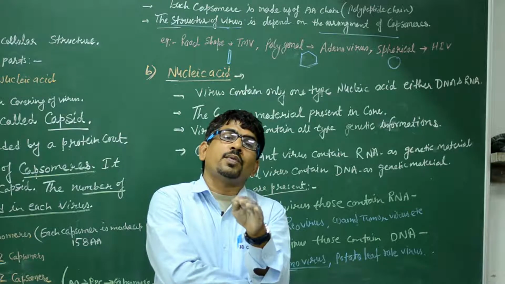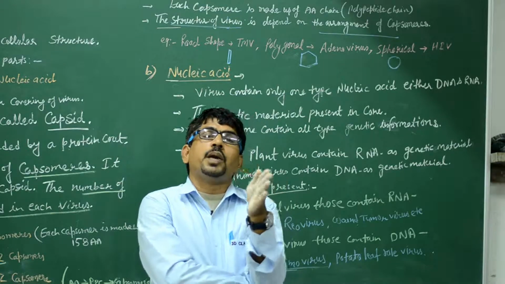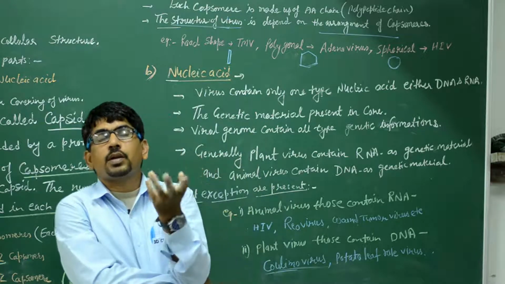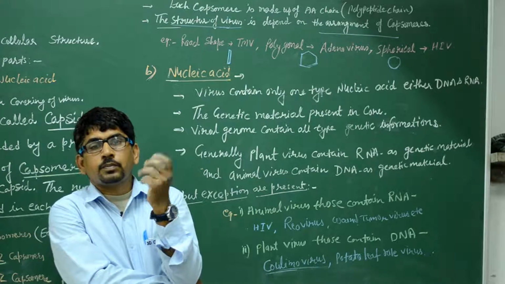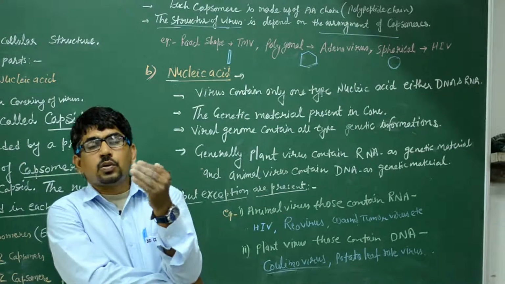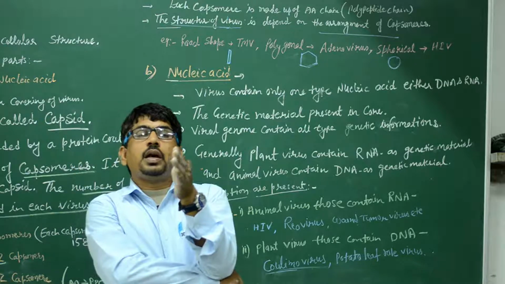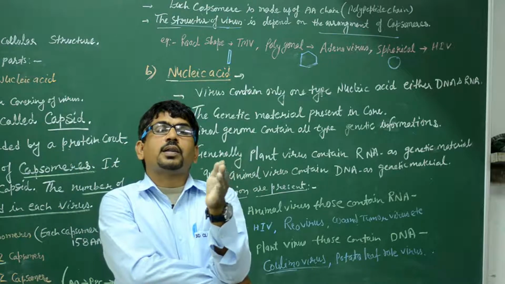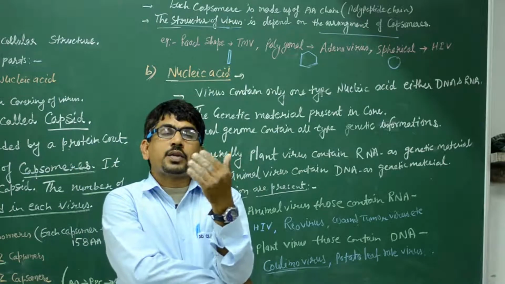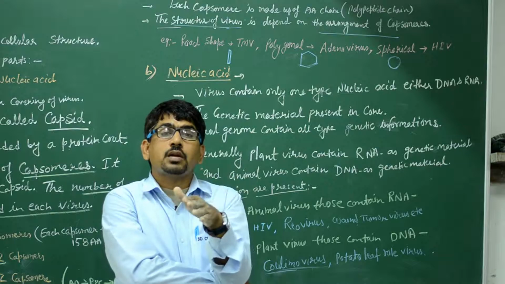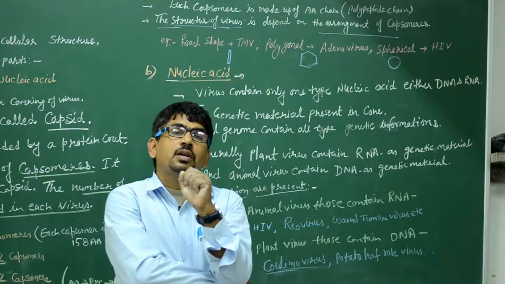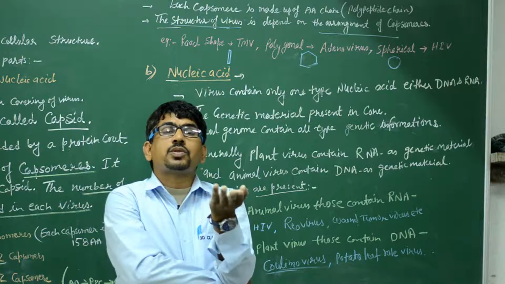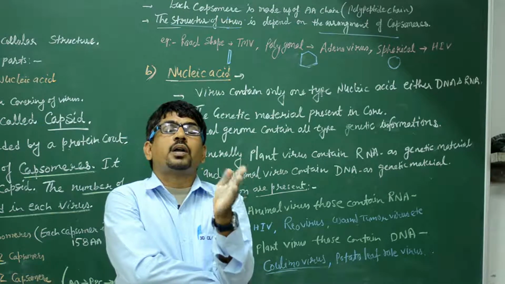Enzymes are made up of protein. Protein is made up of different types of CHO compounds. Clear? So, proteins are formed by translation. We can say proteins are made of amino acids. The amino acid chains are formed by translation, and translation is the process in which RNA converts to protein.